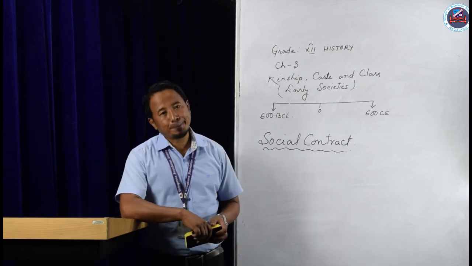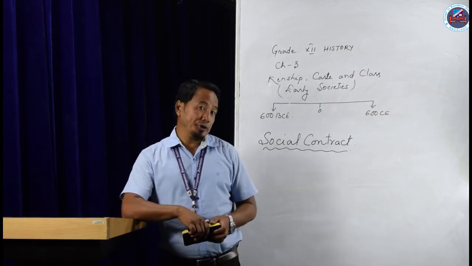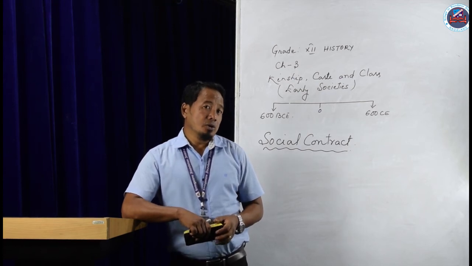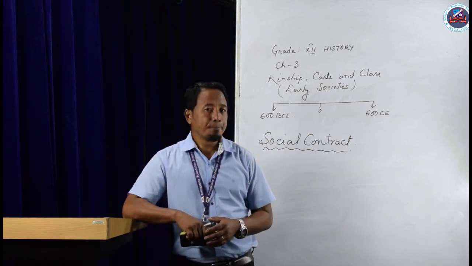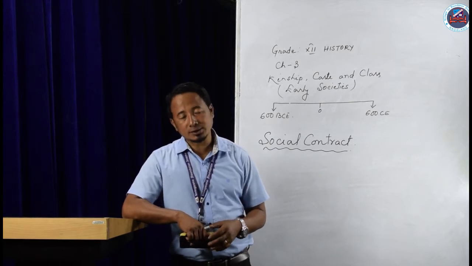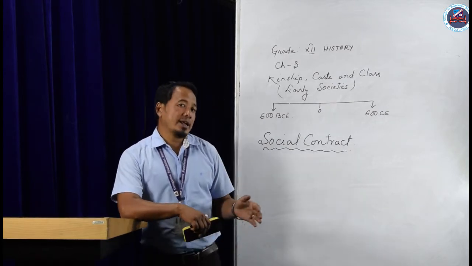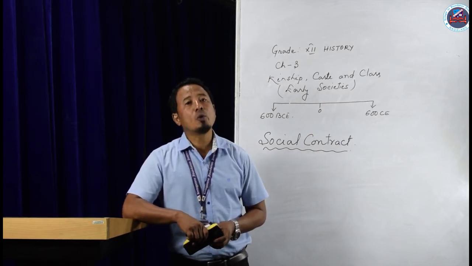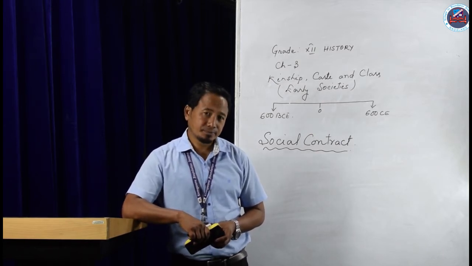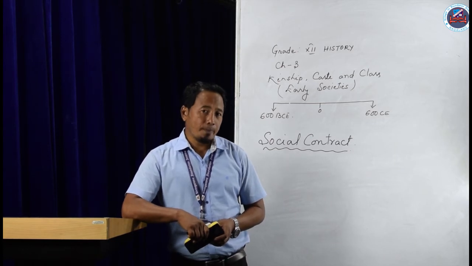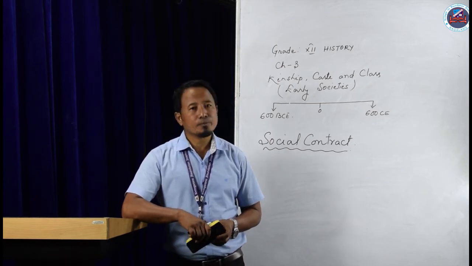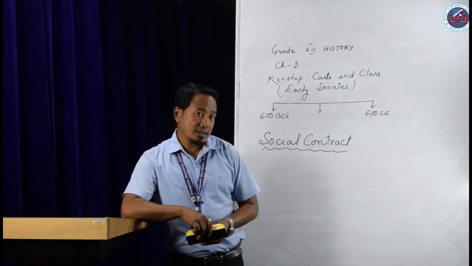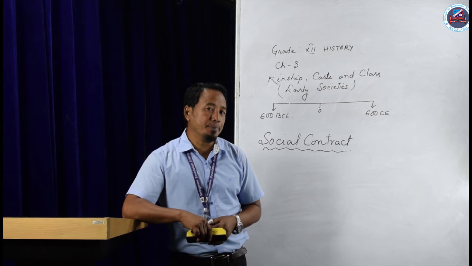Point number three, they were to use discarded utensils. Utensils means all those pots, plates, bowls, glasses, cups. Since they could not afford to buy new ones, they were to use the thrown away utensils. Number four, they were to wear the clothes of the dead people.